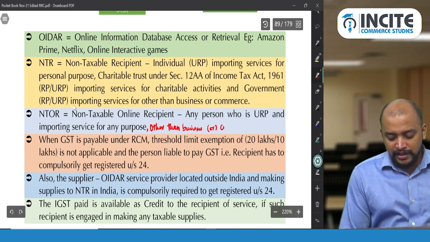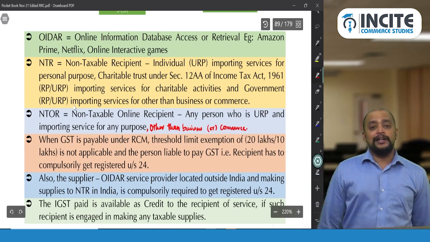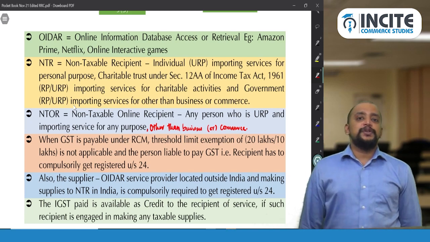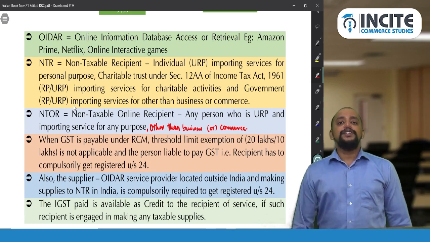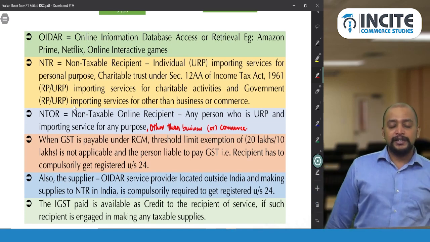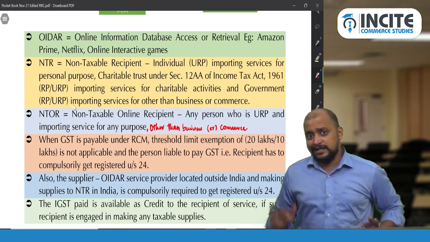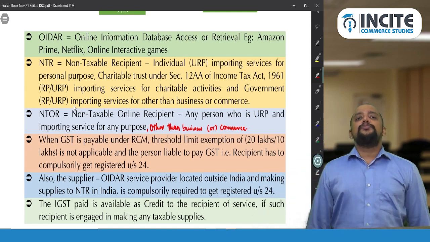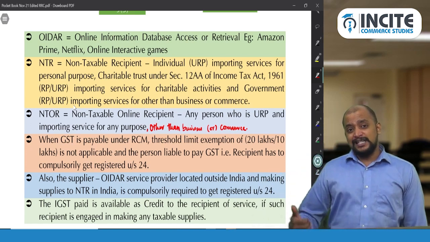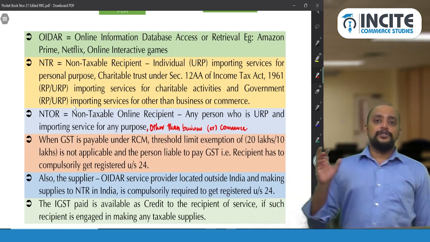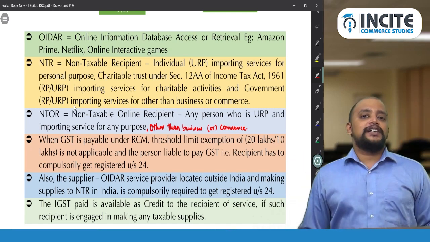Importing services for purposes other than business or commerce is known as a non-taxable online recipient. So a non-taxable online recipient means an unregistered person importing services for what purpose? Any unregistered person, individual, HUF, firm, AOP, BOI, etc., importing services for a purpose other than business or commerce will be called a non-taxable online recipient.